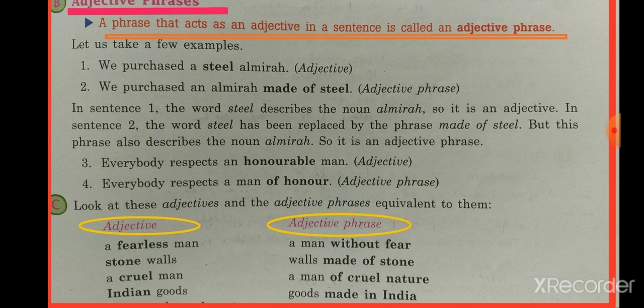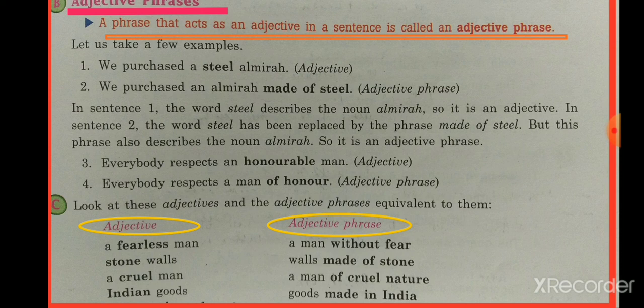Now look at the adjectives and adjective phrases, because their meanings are almost the same, but the difference is that in adjective we have only a single word, but in adjective phrase we have a group of words. Like, a fearless man. Here fearless is an adjective, but the same thing can be written as a man without fear.